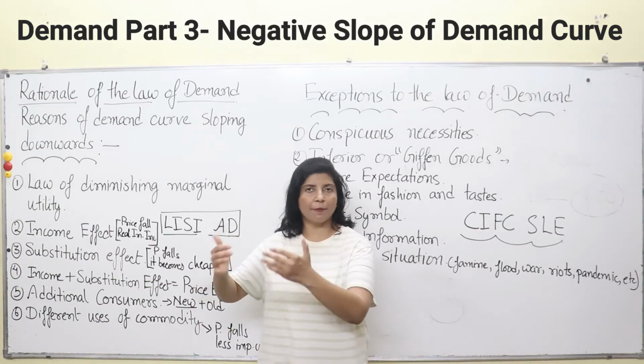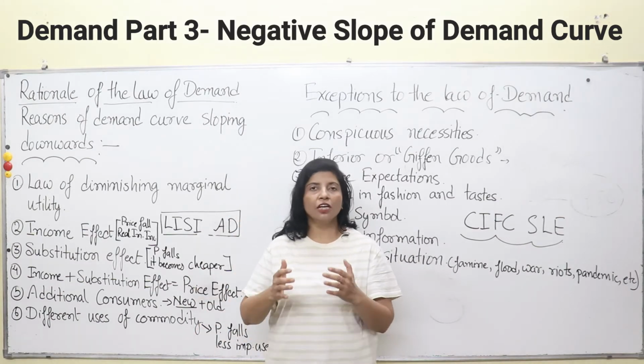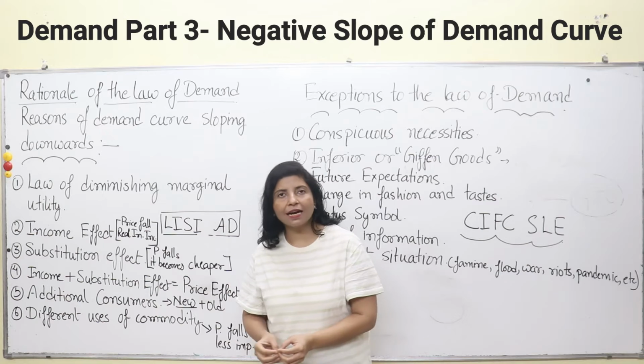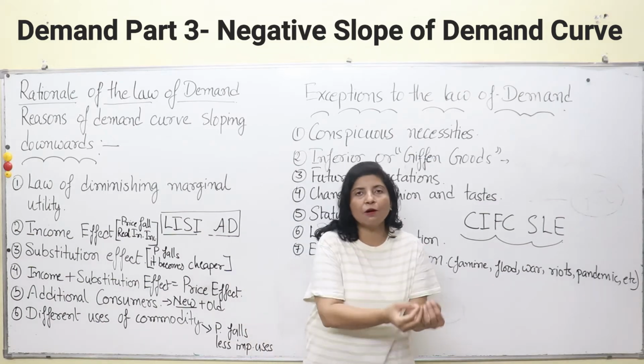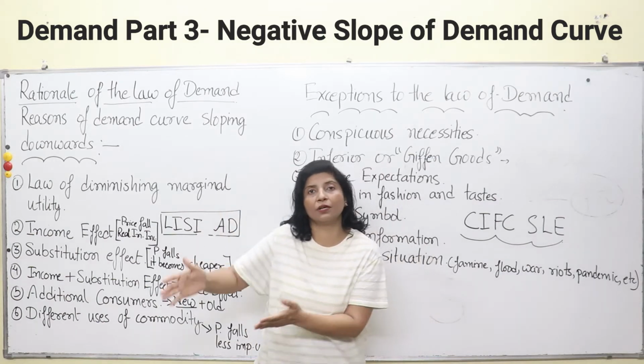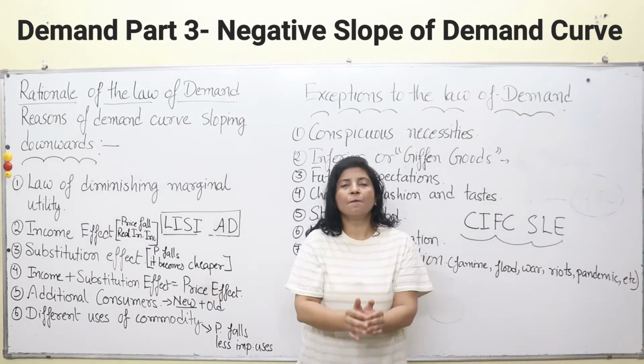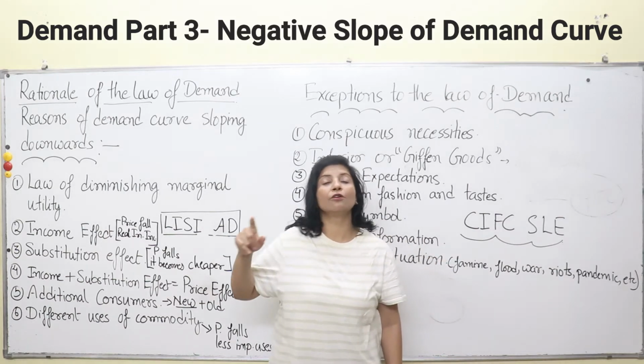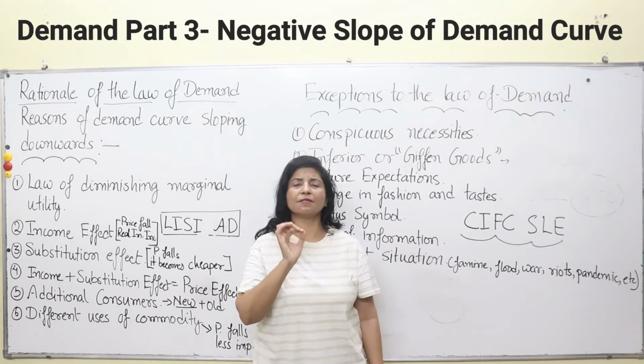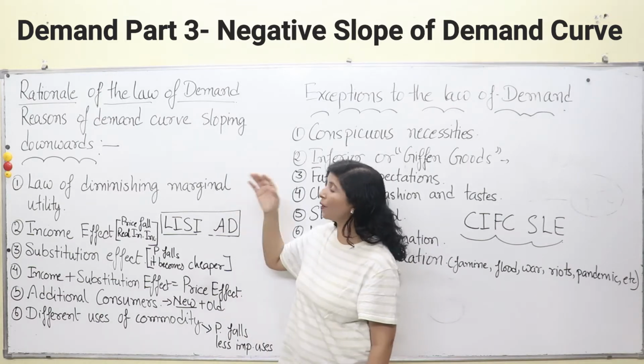As we gain more and more of the same commodity, we lose interest in it, because we get a lesser amount of satisfaction from every additional unit. This happens not only at that particular point of consumption, but it happens in our day-to-day life also. This law operates everywhere.